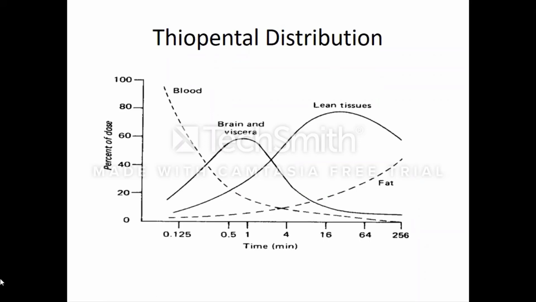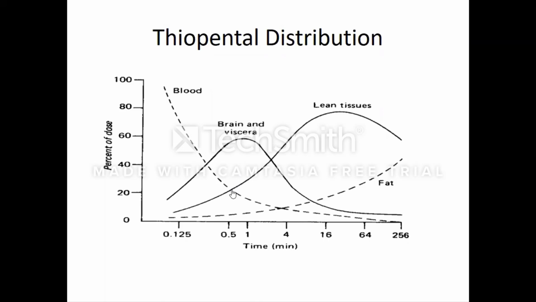Now this is the graph which is showing us the percent dose versus the duration. One dotted line is indicating the concentration of the drug in the blood, and the other dotted line is indicating the concentration of the drug in the fat. And you can see there are two peaks. Now this is the time from where we started giving the drug thiopental. It immediately started moving into the brain. But you can see when it has reached its peak level in the brain, what is the status in the blood?